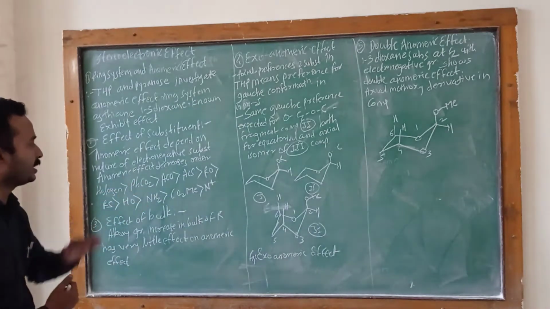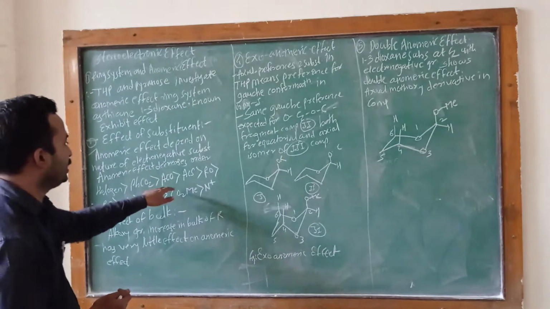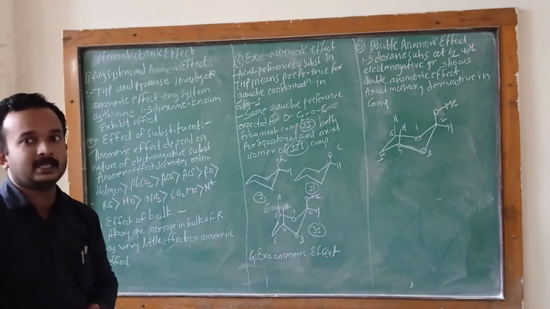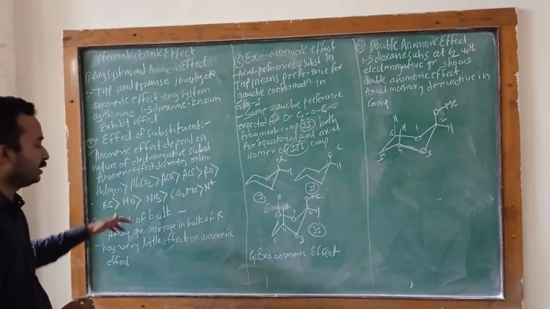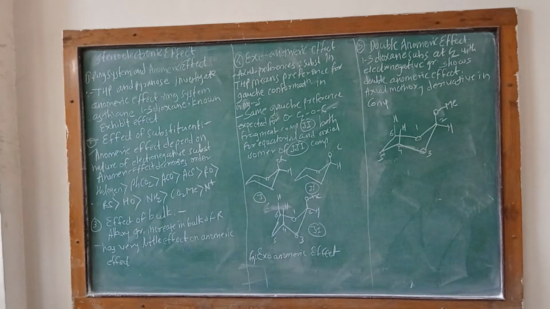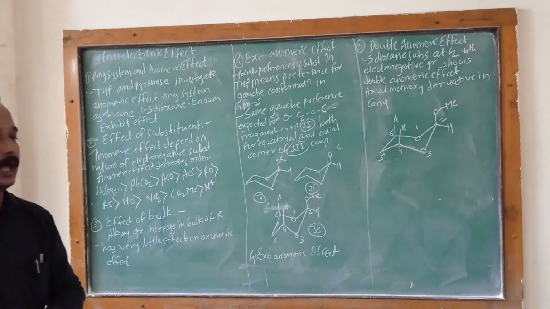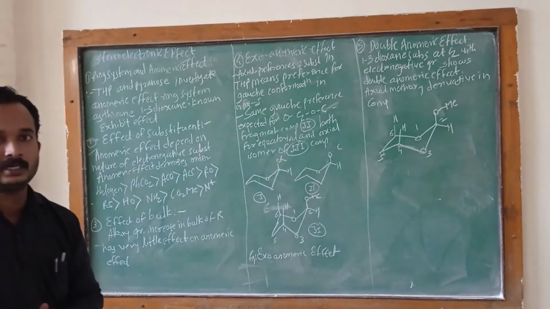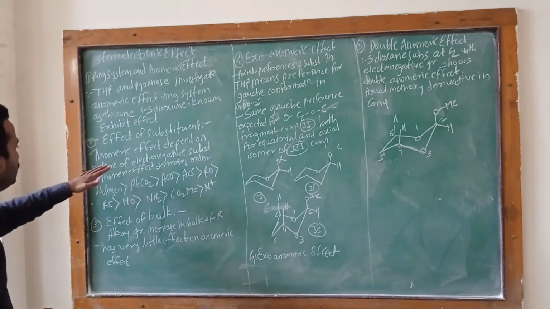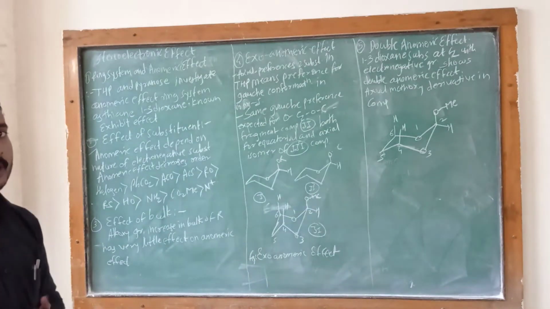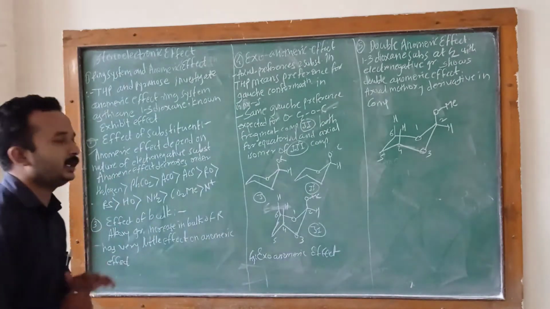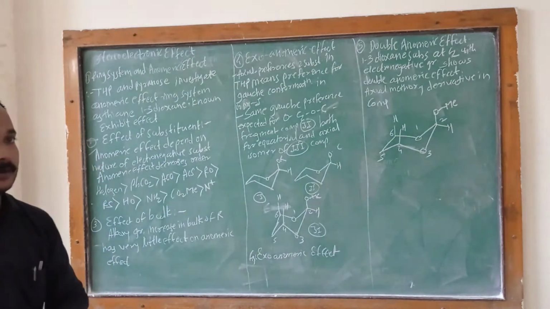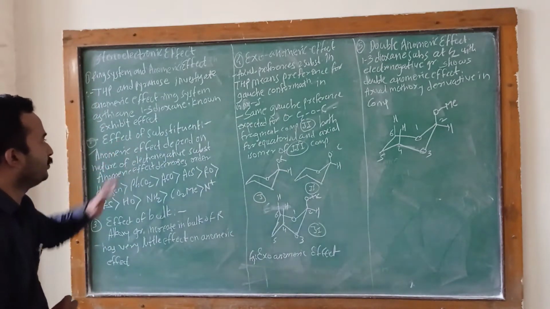Phenyl carboxy is greater than acetate, greater than acetate sulfur, greater than alkoxy group, greater than alkyl sulfur, greater than alcohol, greater than amine, greater than CO2Me, and greater than N plus. This is the decreasing order of the anomeric effect, and this is the second effect of the stereoelectronic effect, the effect of substituents.